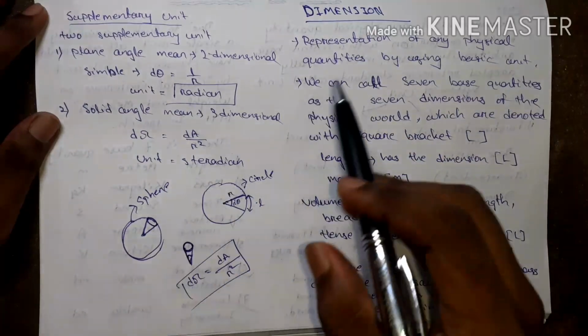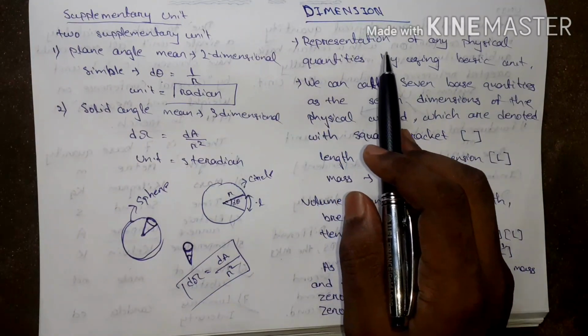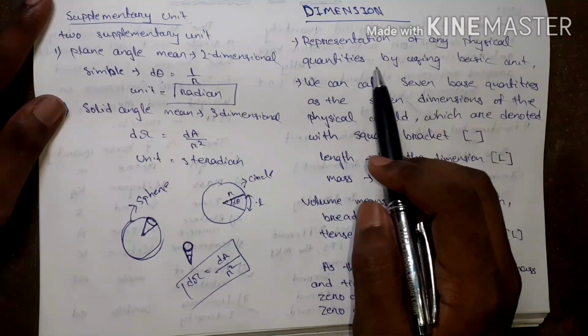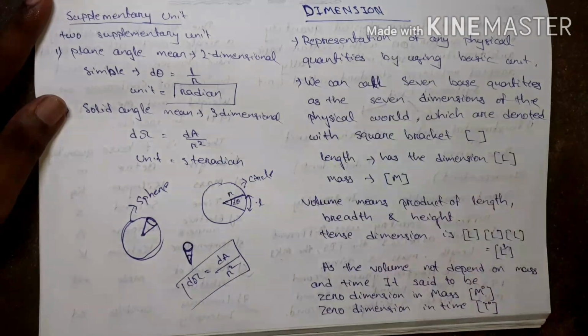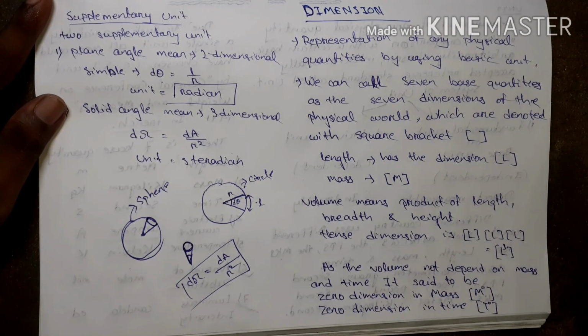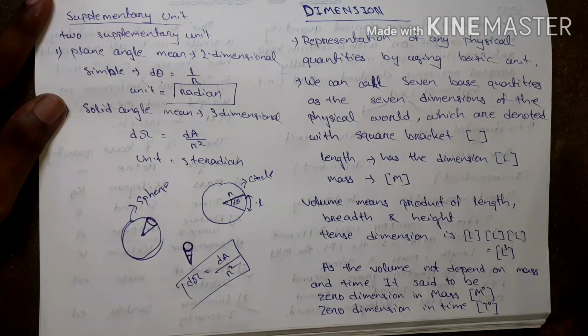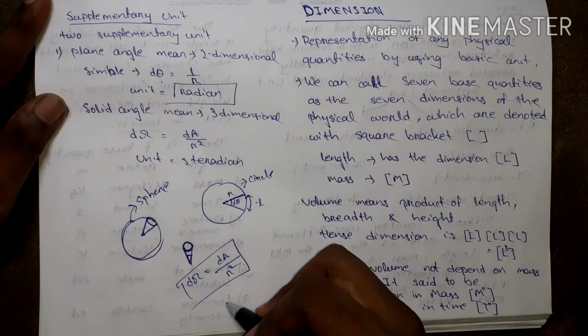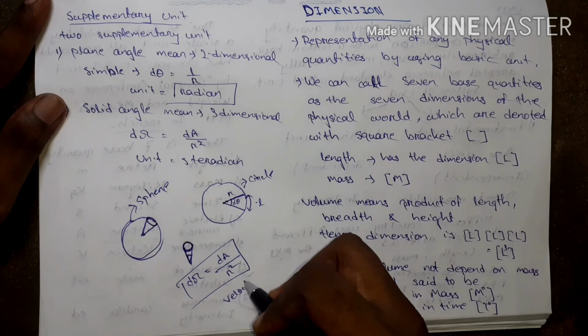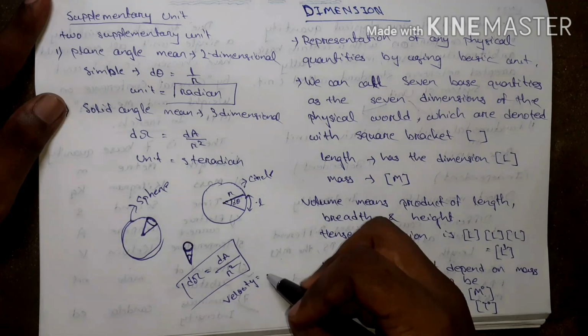What is the dimension? Dimension is the representation of any physical quantity by using basic units. To represent any physical quantity, the basic unit we use is called dimension. How? Such that you know velocity means what?